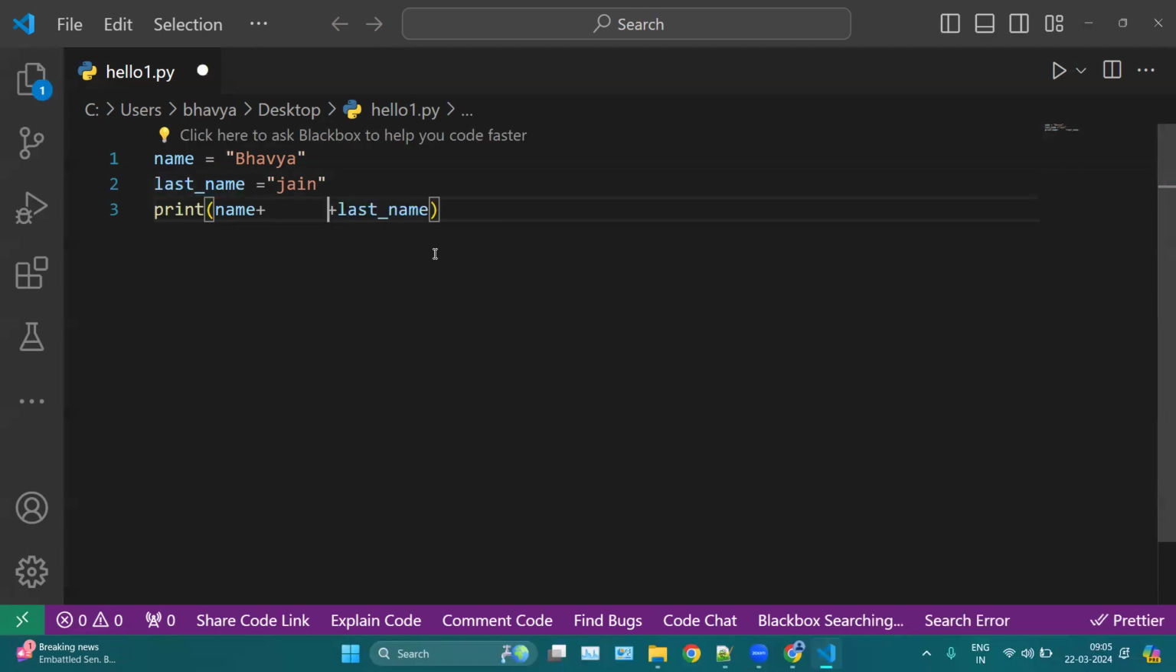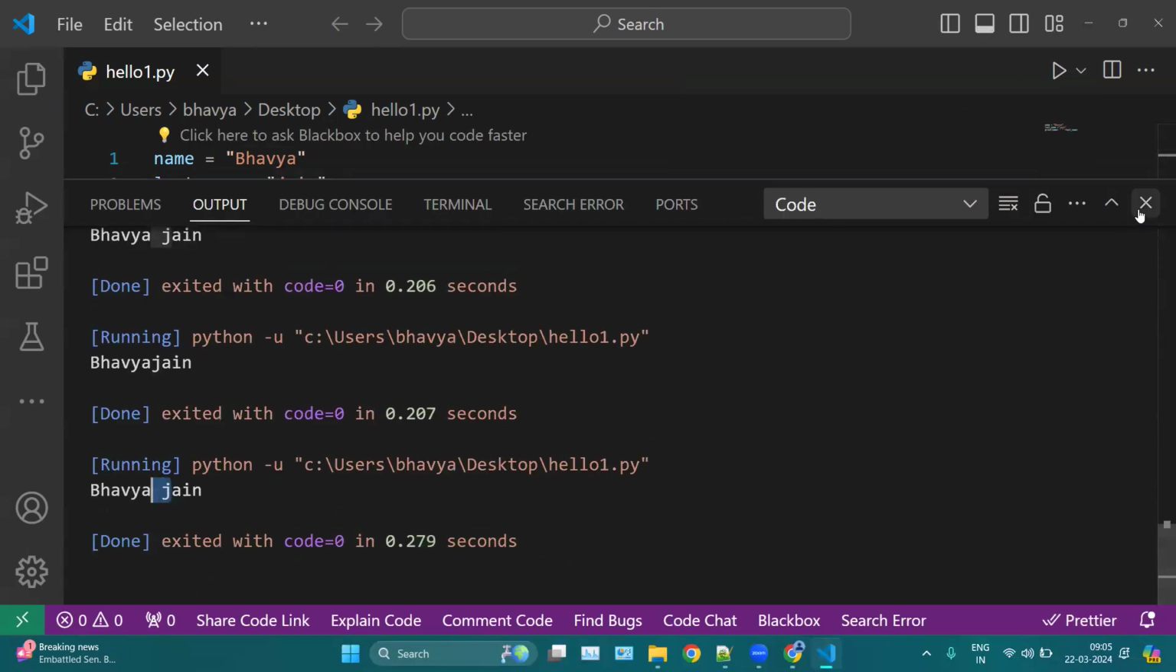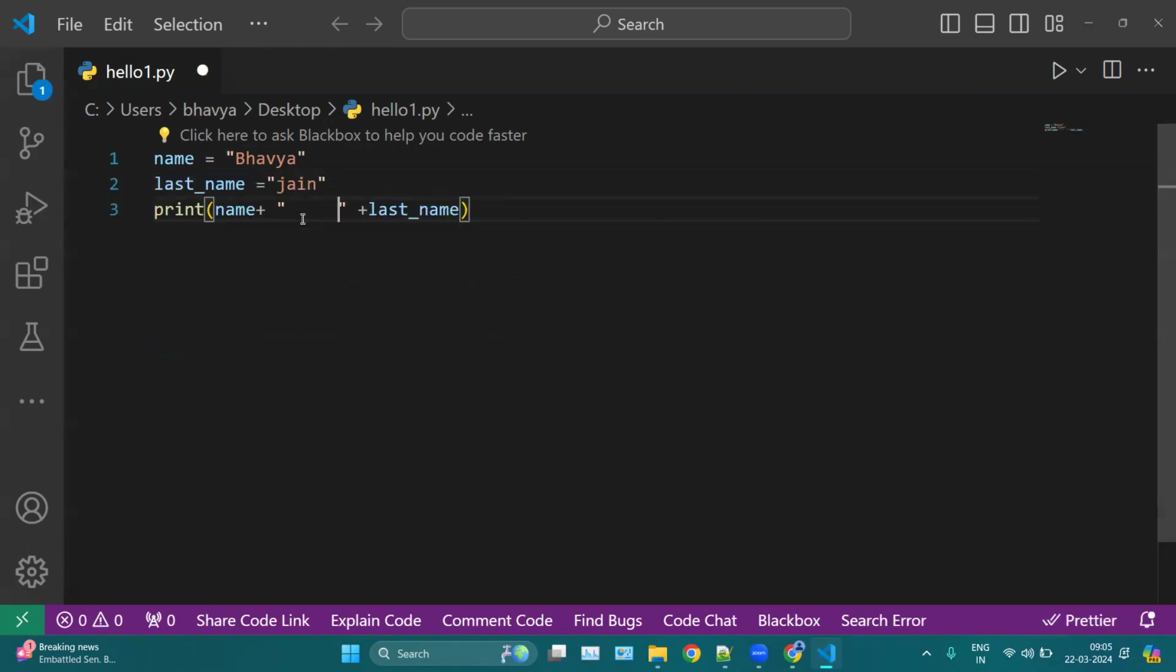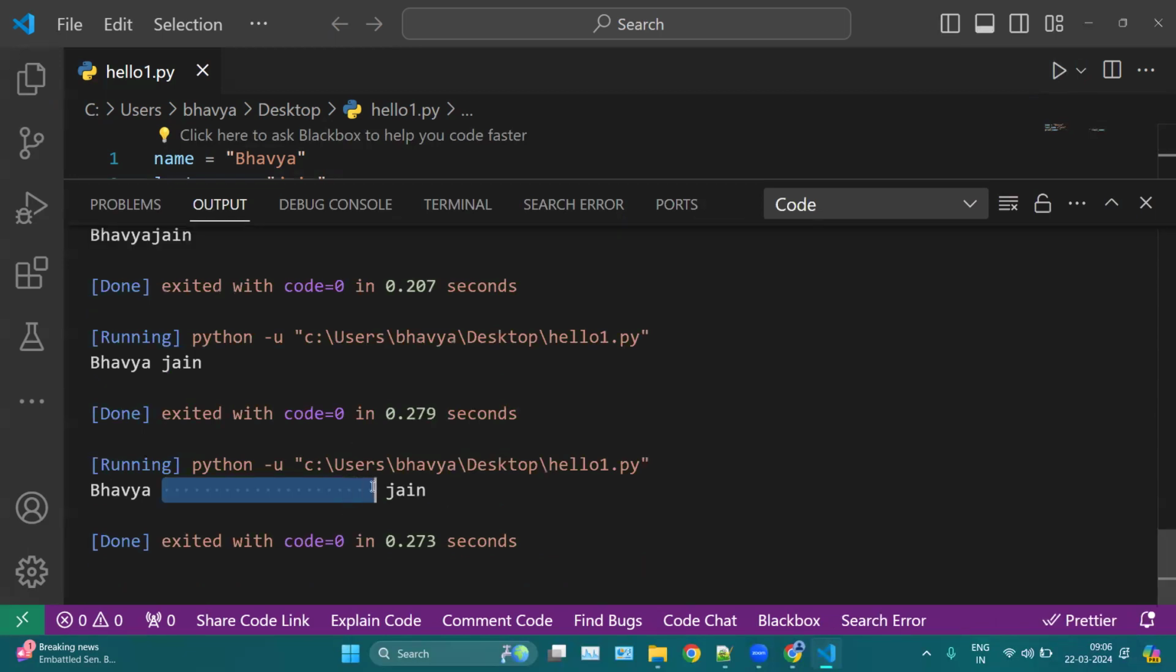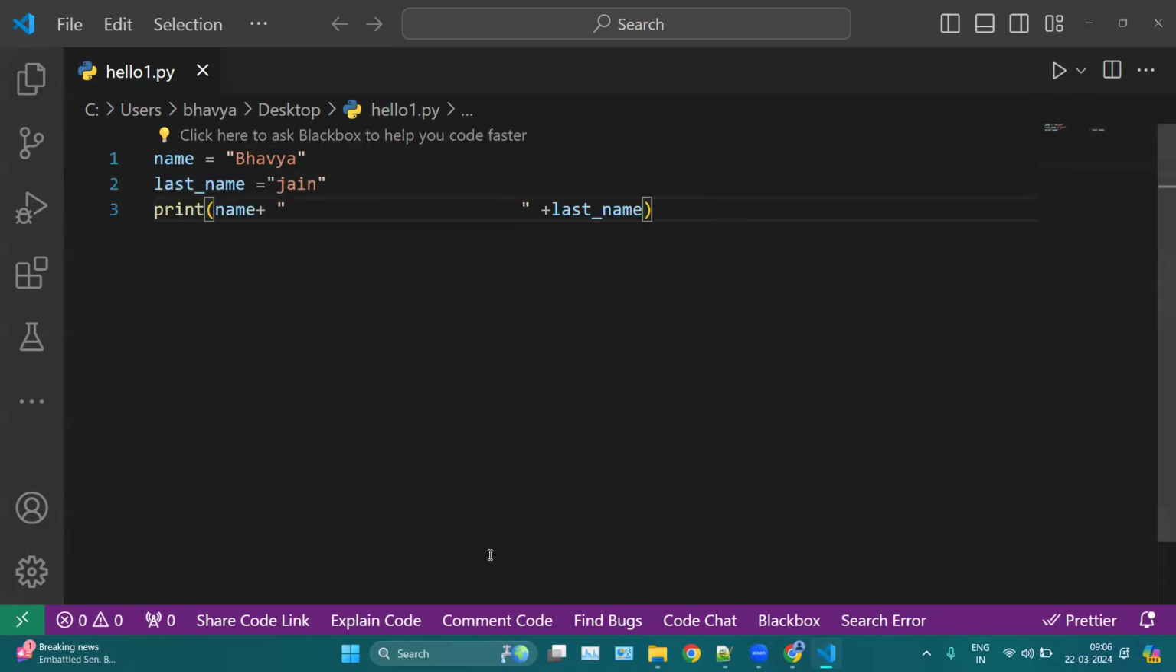Add means we have to use a plus sign here. And inside quotations, we have to add space here. Let's say one space. Okay, one space. So now you can see we have one space here. So whenever you want to add space, you have to add inside quotations only. Okay, let's say I'm adding multiple spaces here. So you can see we have multiple spaces here. Okay, like this one. So you can only add space inside your quotations, not here. Okay, you can add as many spaces as you want, but this will show you no effects.